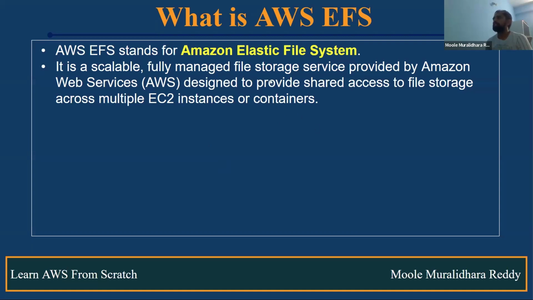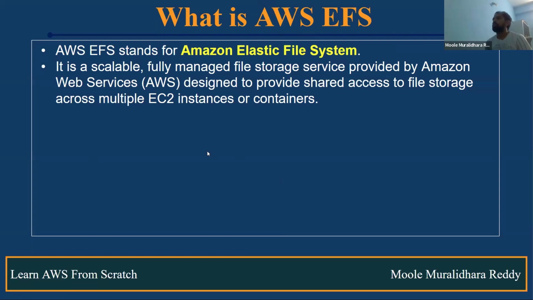If I make changes in the first server, it is automatically reflected in the second server also. If you make any changes in the second server, it is automatically reflected in the first server also. The reason is that it is a scalable storage service, like file storage. It will share the data across multiple EC2 instances and also containers.